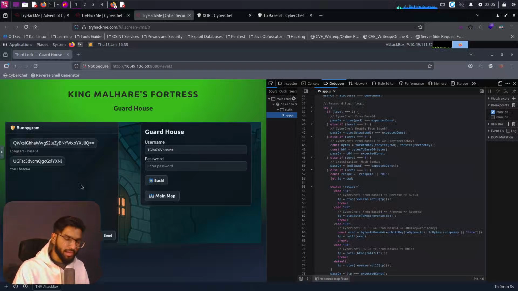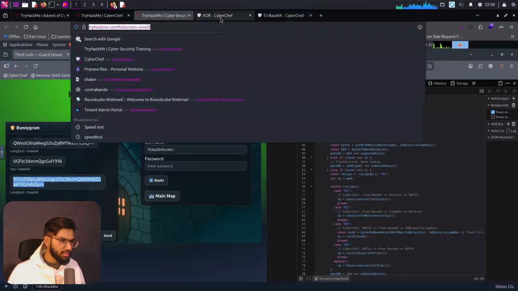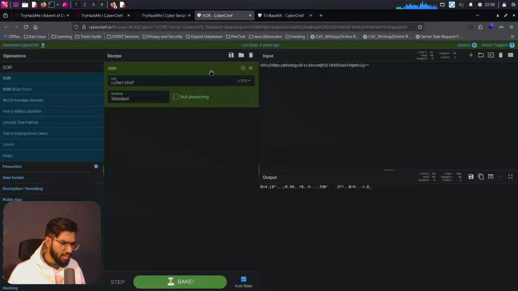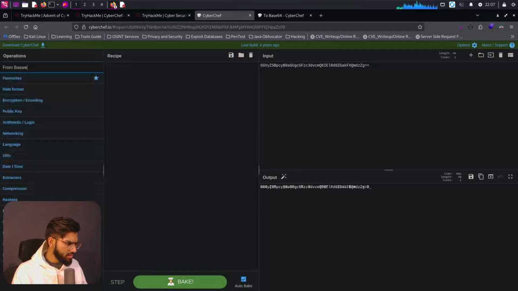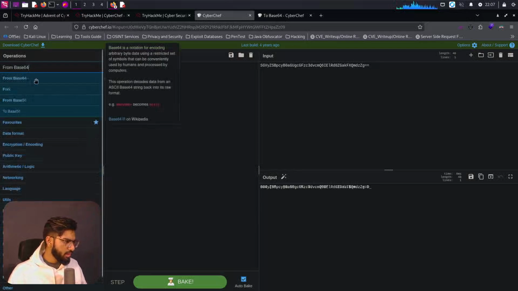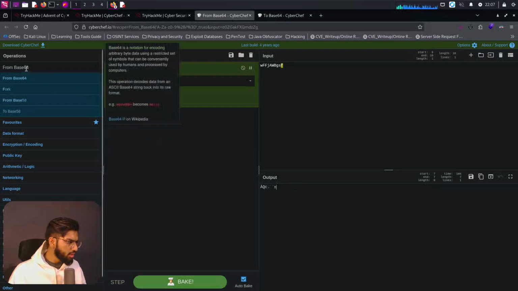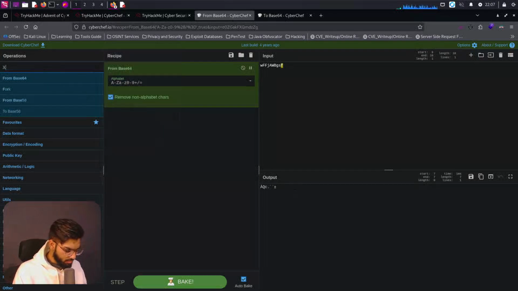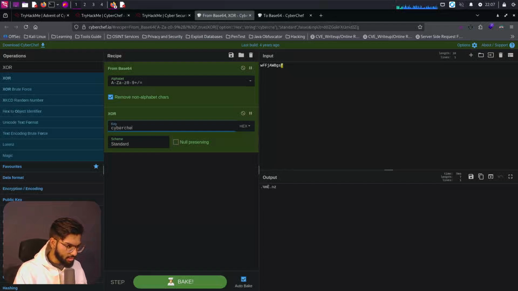So let's take a small break. We get the response from the guard here. Let's copy the contents there and see what exactly we have. Pasting it there, I don't want it XOR right now. I want it to say from Base64. Let's copy this, and it says here is the password and the content is presented there. We can directly do it. So let's replace it here. It gives some random thing. What I will do is pass it through XOR now, and we have the key which is CyberChef.